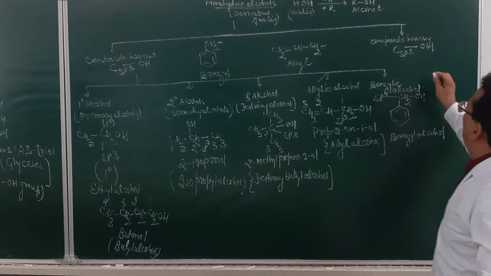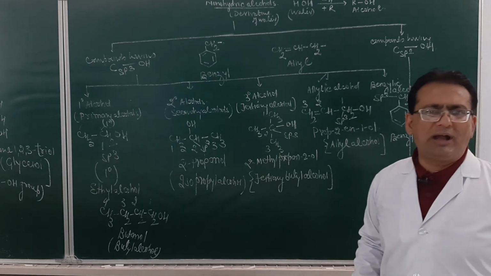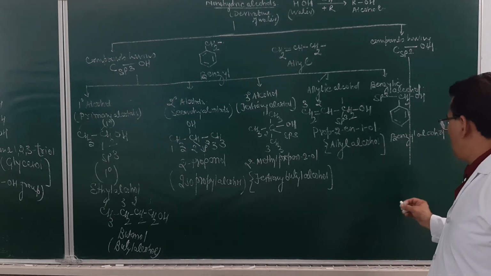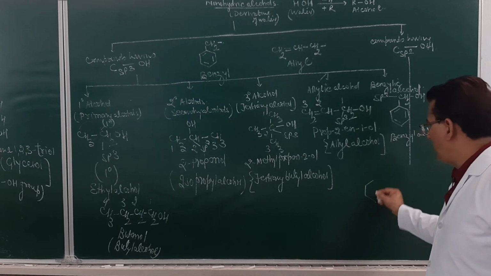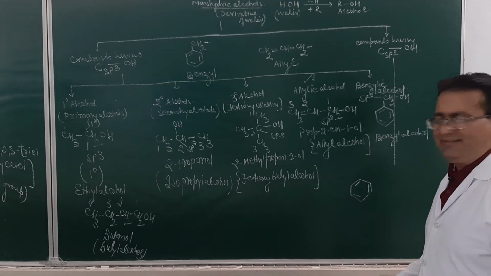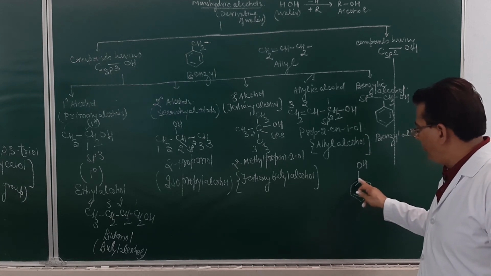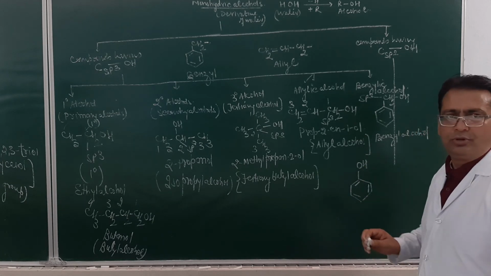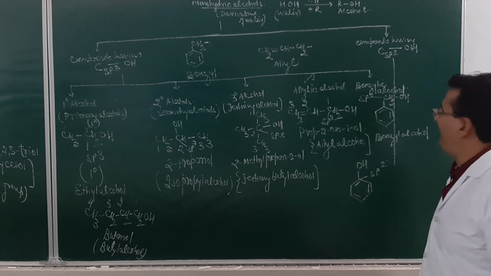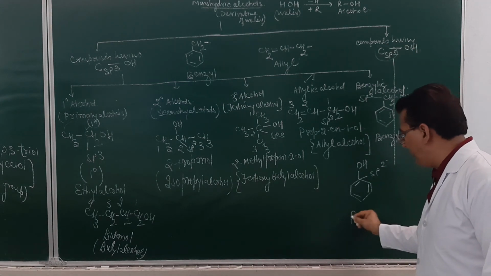Now, last will be the case in which the carbon is sp2 hybridized. What is an sp2 hybridized carbon atom? A carbon atom which is bonded to 3 other atoms or groups. Just see, student, over here. This is benzene, and the OH group over here. This carbon is bonded to 1, 2 and 3 groups. So this carbon atom will be sp2 hybridized. So for compounds having an sp2 hybridized carbon atom, this over here will be phenol.